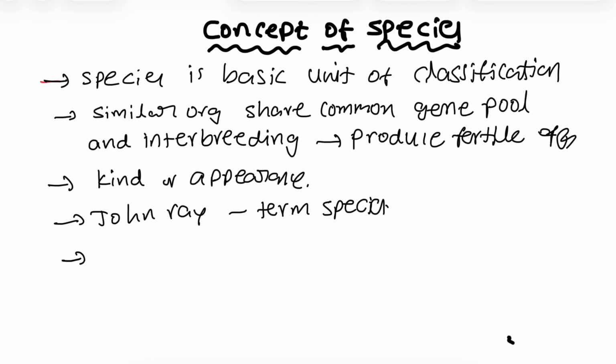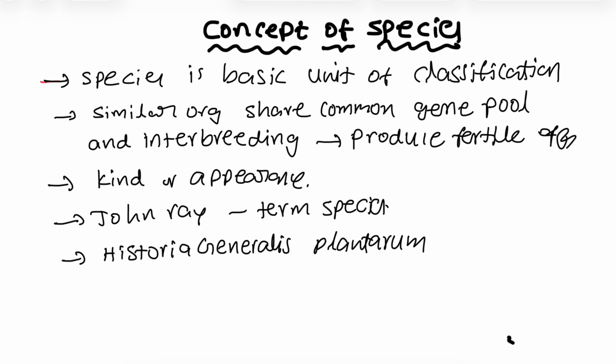John Ray wrote one book. The name of the book is Historia Generalis Plantarum. He used the word species in this book. Hence, the species word was first described by John Ray in the book Historia Generalis Plantarum.